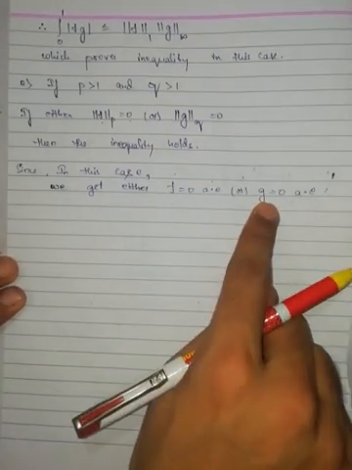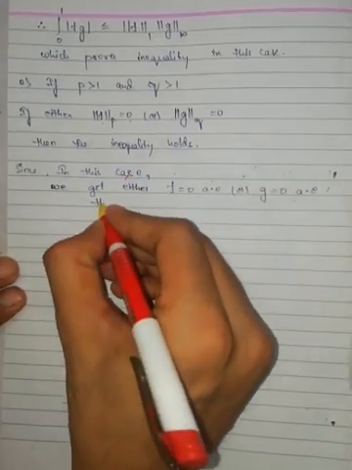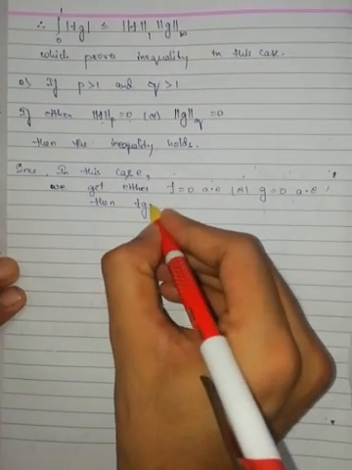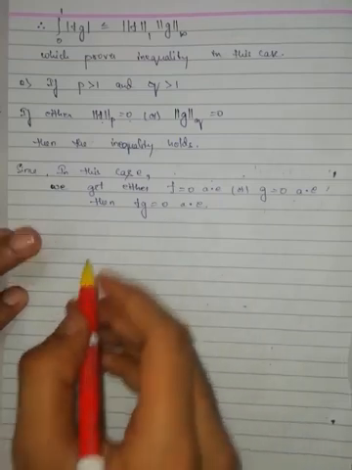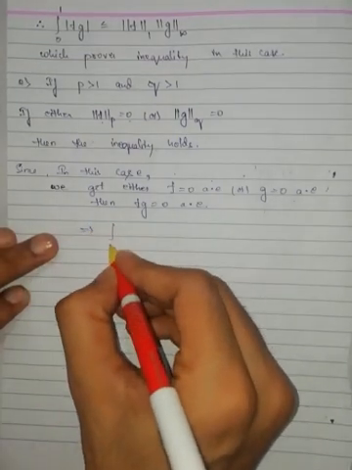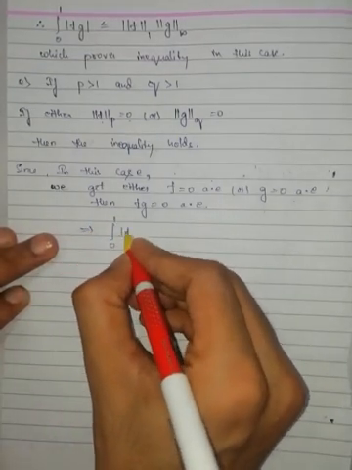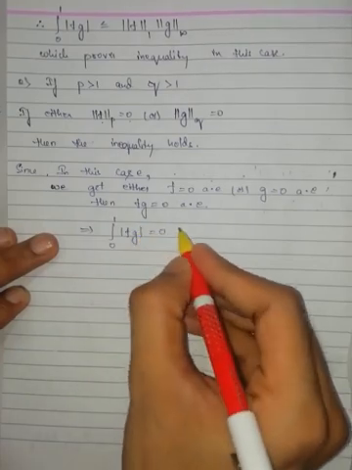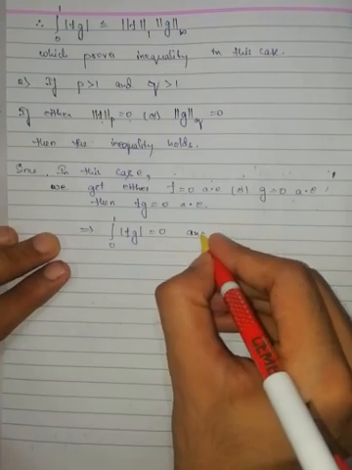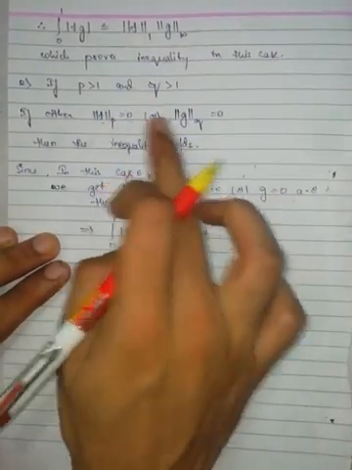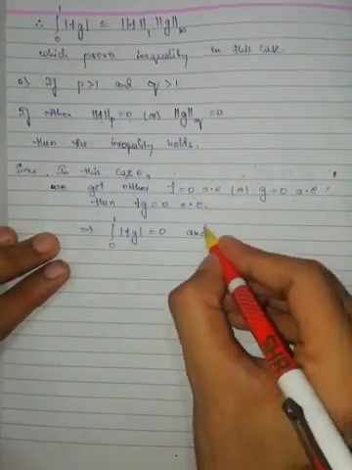Either this is 0 or this is 0, then fg becomes 0 almost everywhere. If fg becomes 0 almost everywhere, then the integral from 0 to 1 of modulus of fg is equal to 0, because fg is 0. And if either this is 0 or this is 0, then the product is also 0.